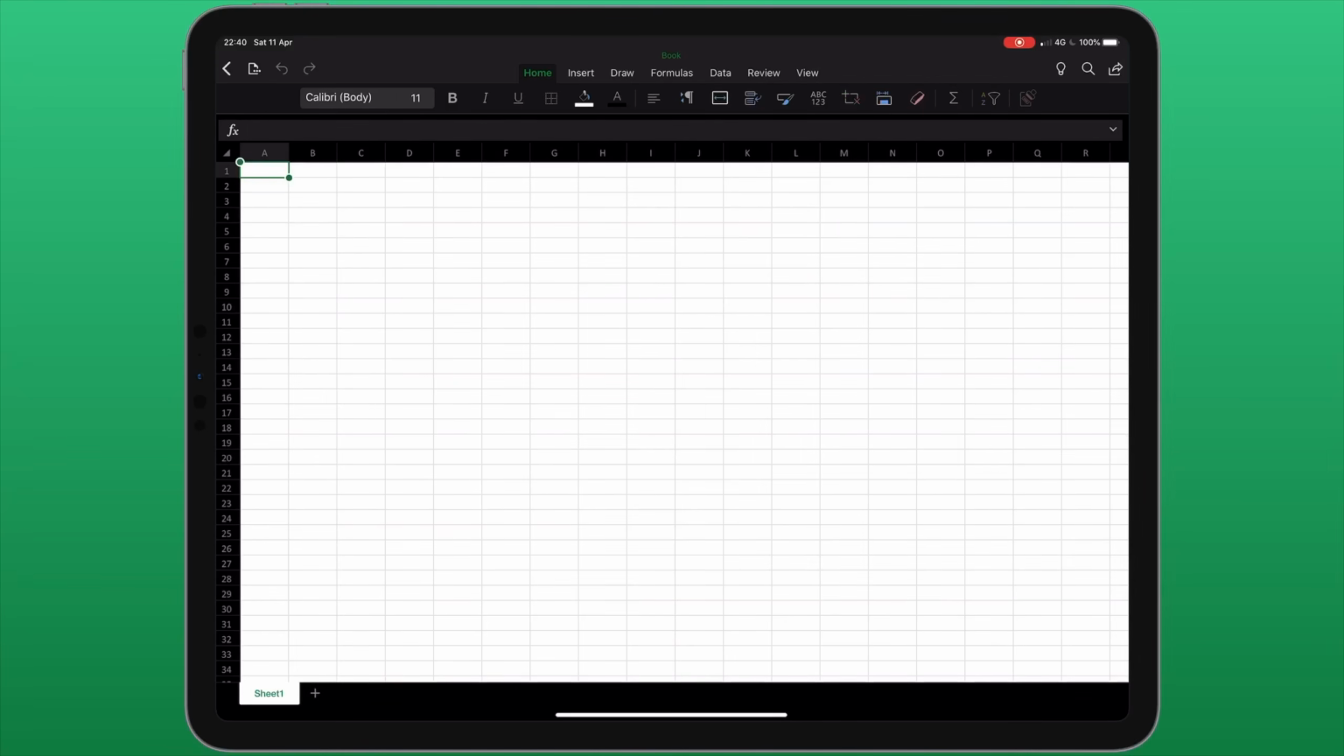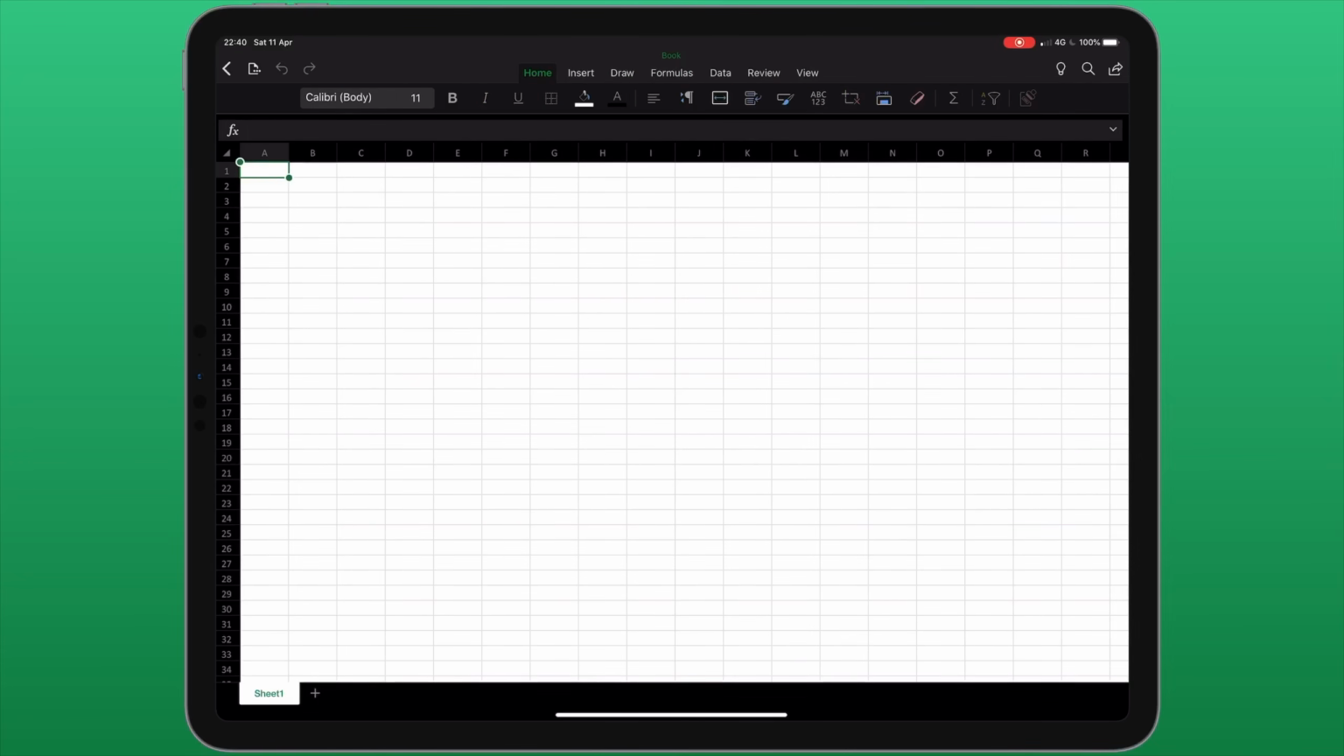So this is the main interface for Excel on the iPad, and you'll notice it looks very similar to the desktop equivalent. We have a main workspace at the bottom, and we have our menu items at the top, including a number of tabs which give us additional editing options.